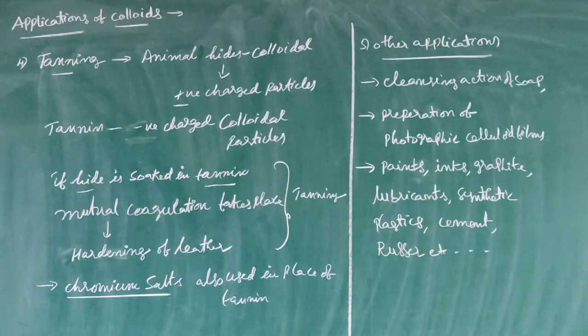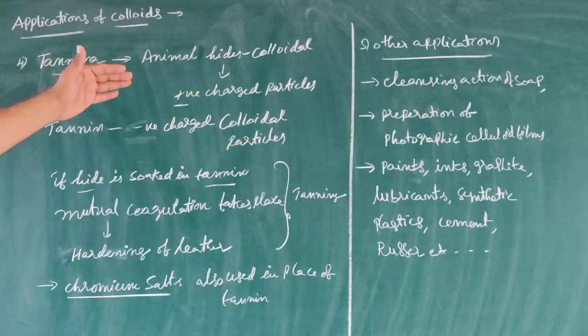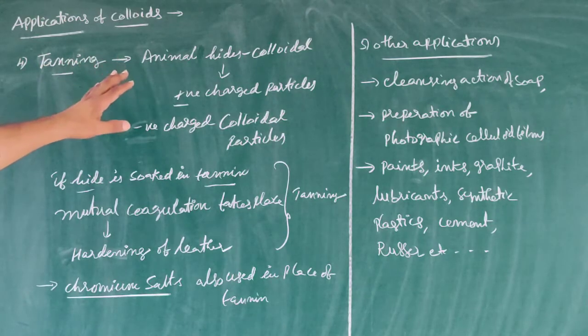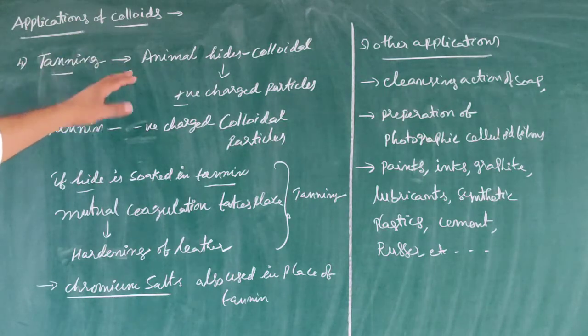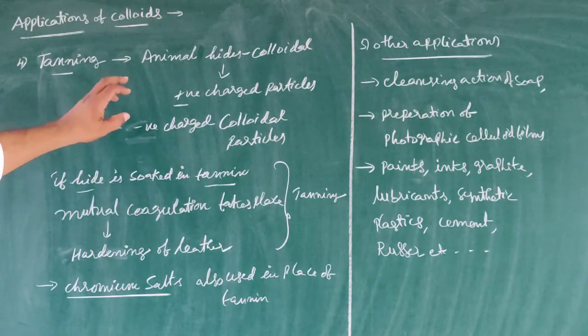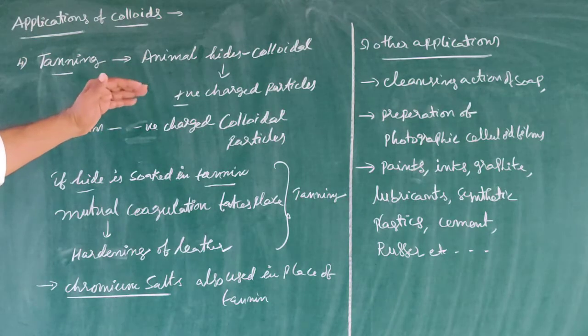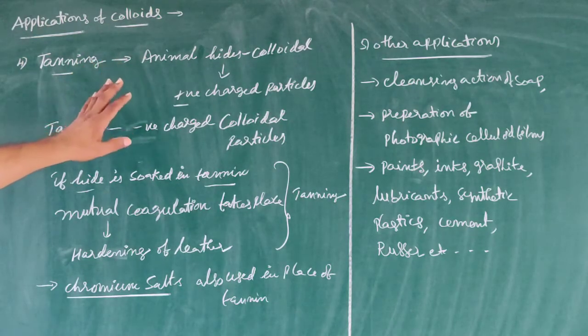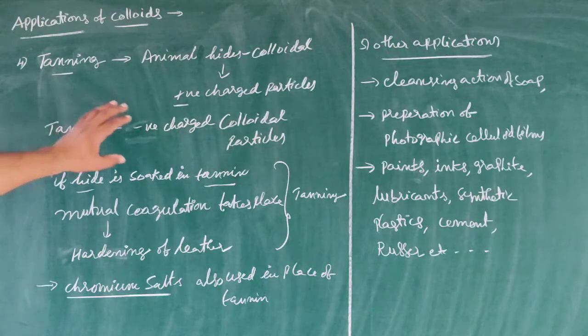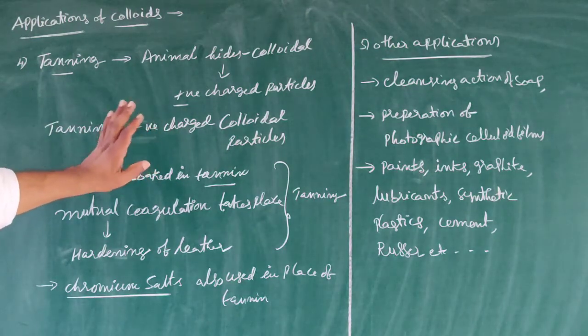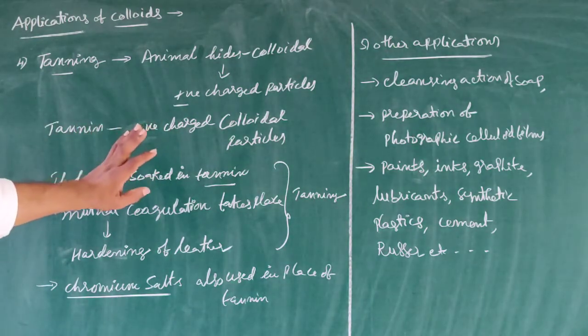Continuation of applications of colloids. Tanning. Generally, animal hides are colloidal in nature and they have positively charged particles. Tannin has negatively charged colloidal particles.